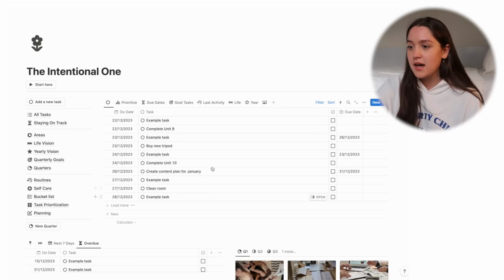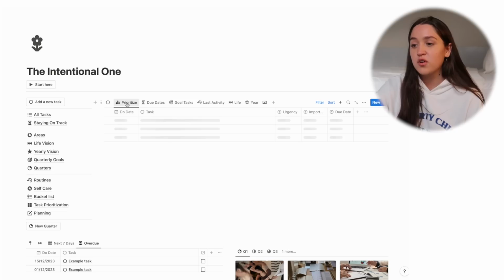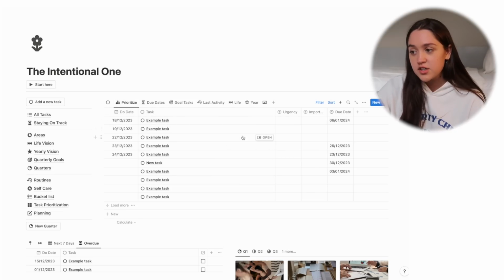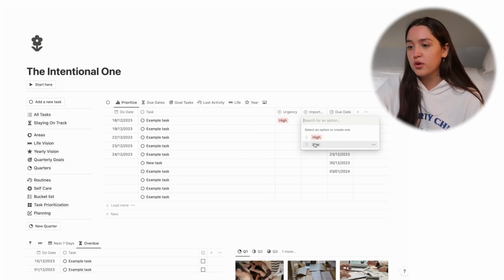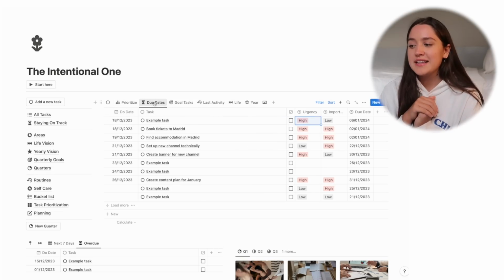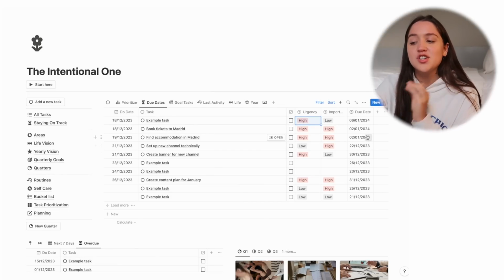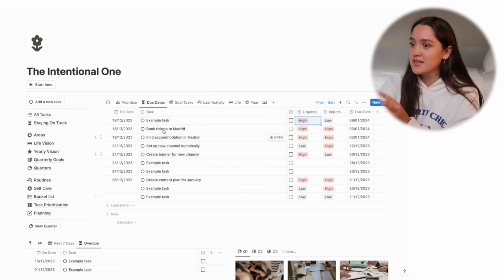And in terms of the design, the main difference is, first of all, we have the prioritizing function as well, which I personally think is important for the intentional one. Due dates. The intentional one is the worst out of the three with deadlines. So we just have this up front and center just to remind you, like, look, you got due dates, you got things to do. It's like a reminder, like check your due dates, make sure everything is scheduled, you know.